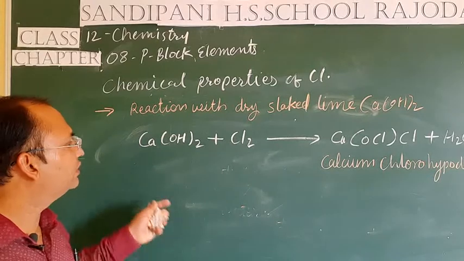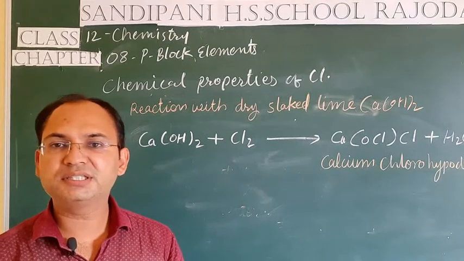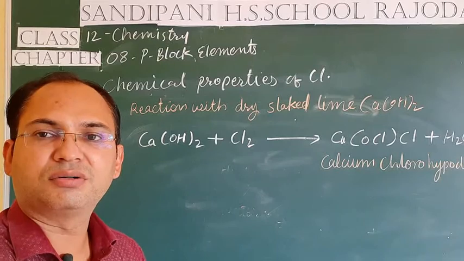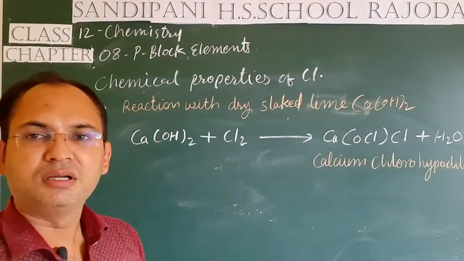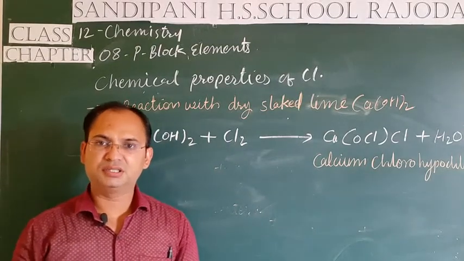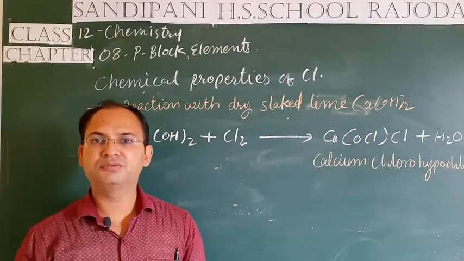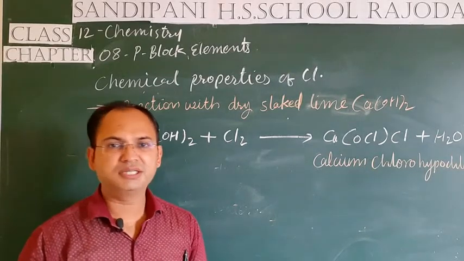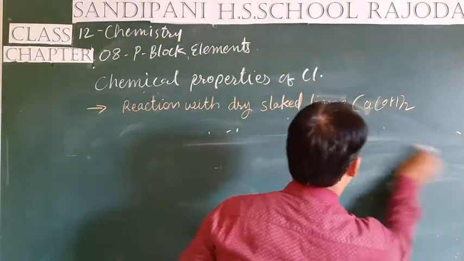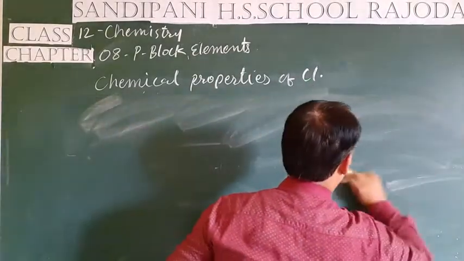Next is, students, its oxidation property. Chlorine is a strong oxidizing agent. Let's see its oxidation reactions. Chlorine oxidizes many compounds, just like it oxidizes ferrous salt into ferric salt, and sulfur dioxide into sulfuric acid, H2SO4. Let's see their reactions. Next property is, students, oxidation property.